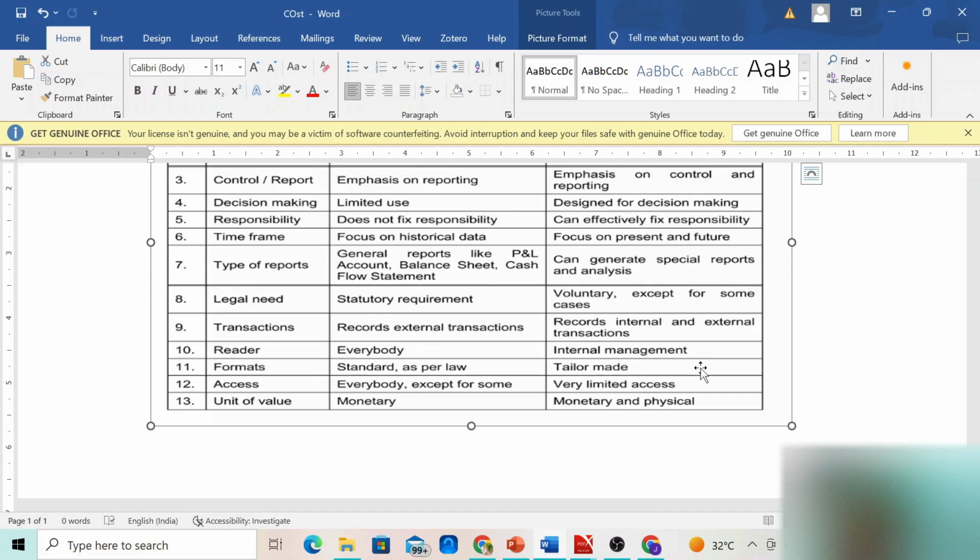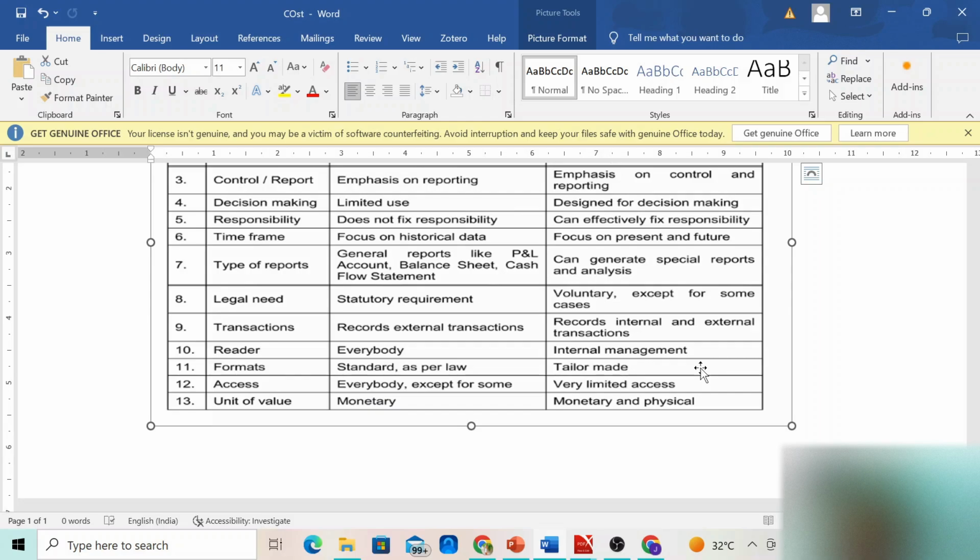Access. So who has access to the financial information in final accounts? Everybody, except some people who are denied from the access. Other than that, every individual has access to it and they'll be able to look at the financial accounts. Whereas if we look at the cost accounting, it has very limited access. As we have seen, it is only for internal managers and the management team. So it has very limited access.